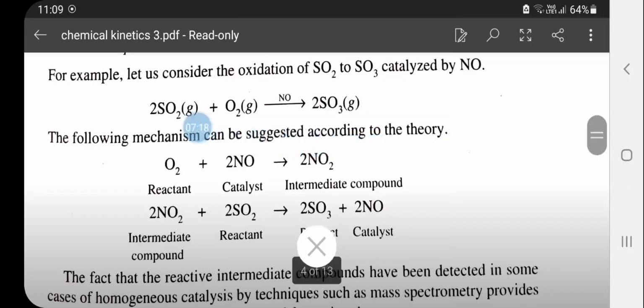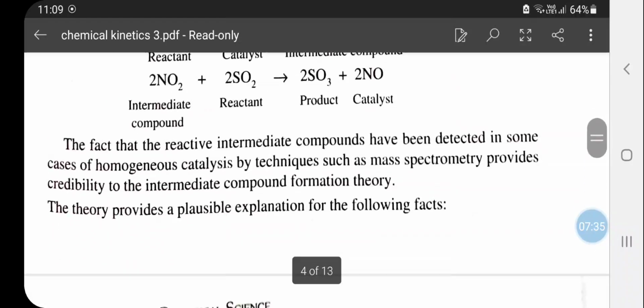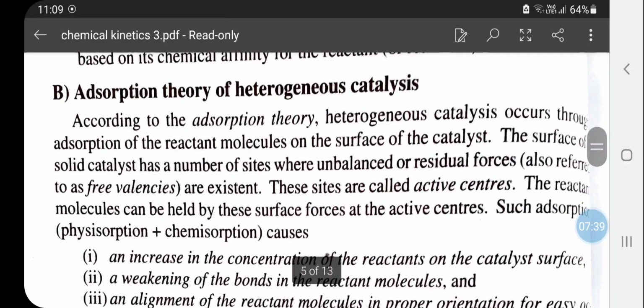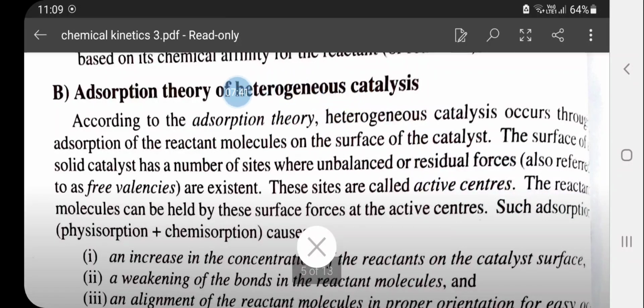For example, sulfur dioxide combining with oxygen in presence of NO gives SO3. So here first O2 combines with nitrogen oxide and forms nitrogen dioxide. The nitrogen dioxide again combines with sulfur dioxide to form SO3. Next one is the adsorption theory for heterogeneous catalysis. Here catalyst and the reactants are in different phases.